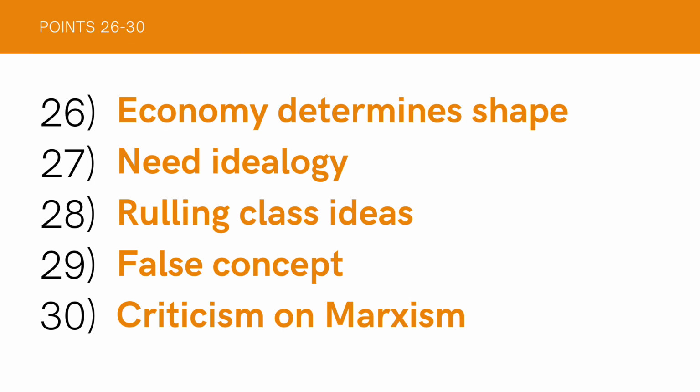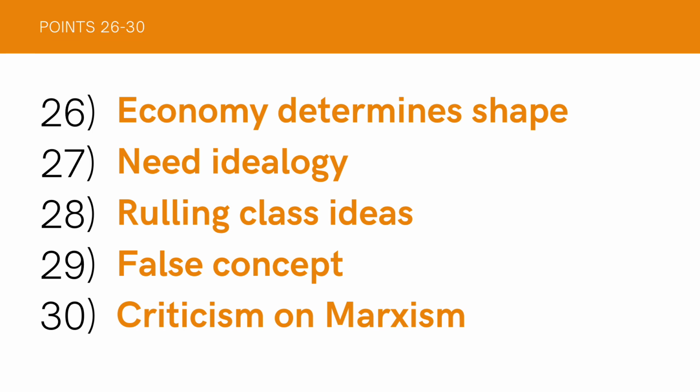False concept is the next point. Proletariats think that they can own everything, but in reality they cannot, because they have a false concept that everything belongs to them, but in reality nothing belongs to them. They just have false consciousness because they have no private property.